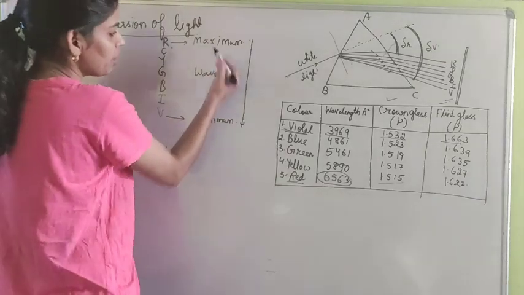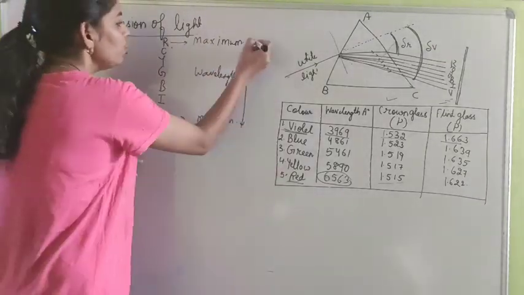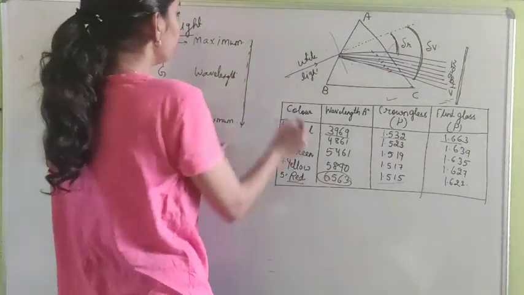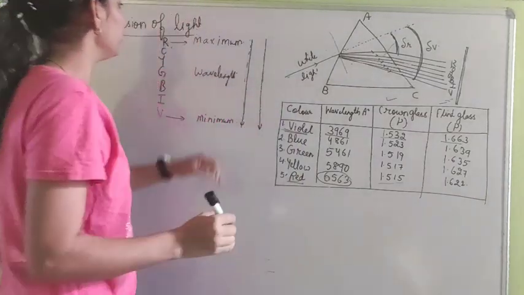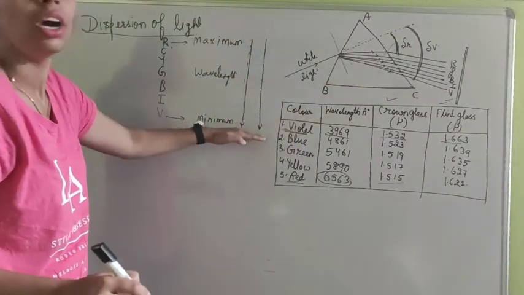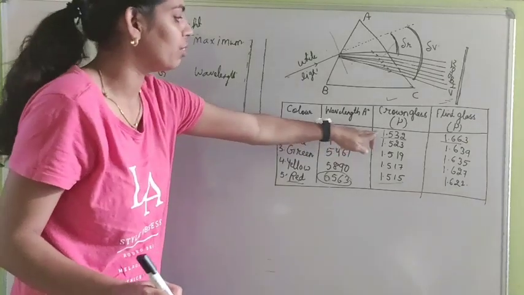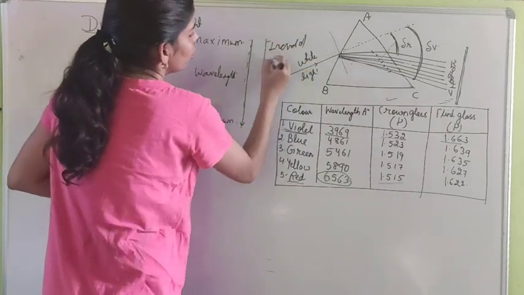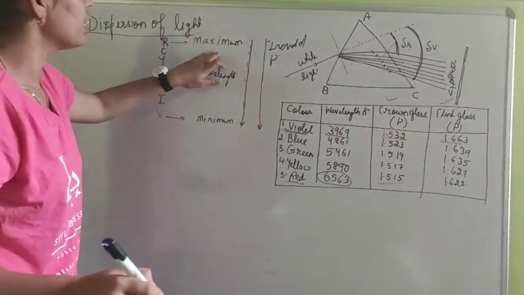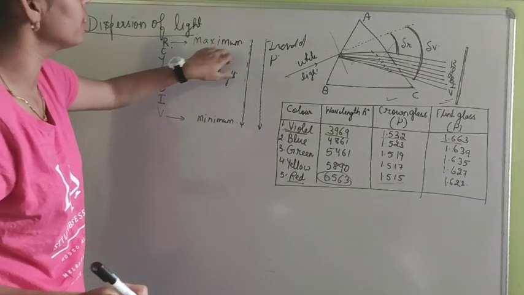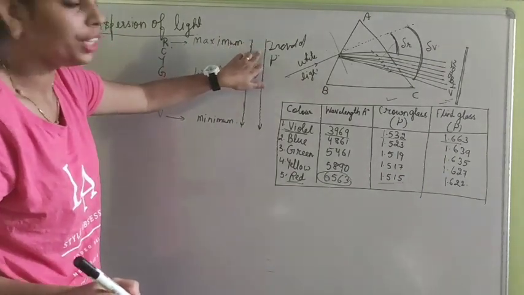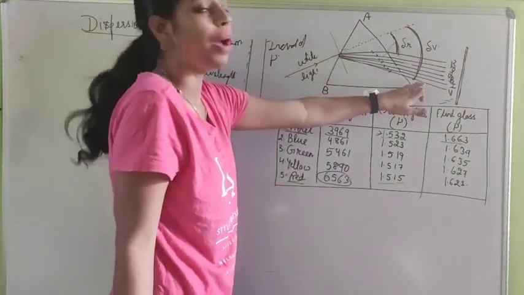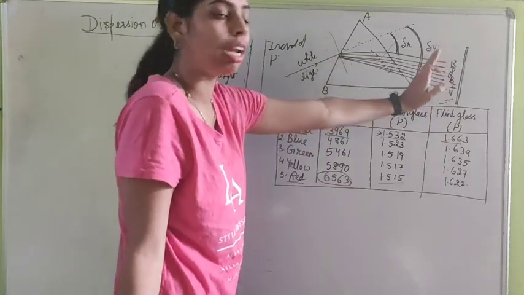You can see the wavelength of red is maximum and violet is minimum, so as you come down, the wavelength would decrease. In the same way, if we come from top to bottom, that means from red to violet, the refractive index will have an increasing order of mu. Refractive index for red is less, then more for orange, and for violet the refractive index is maximum. So violet bends the maximum while passing through the glass prism.